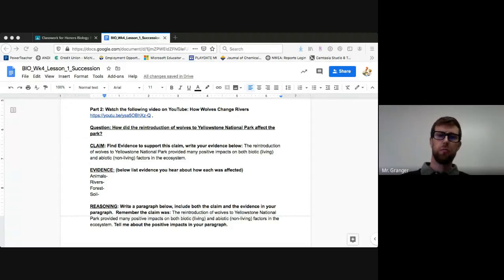We are in Biology B, and this week we're looking at succession and climate. So we're going to take a look at today's lesson, lesson 1 for week 4, on succession.